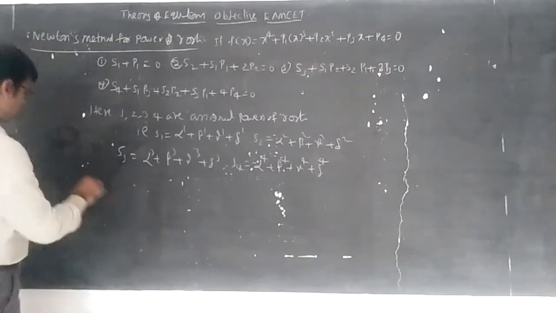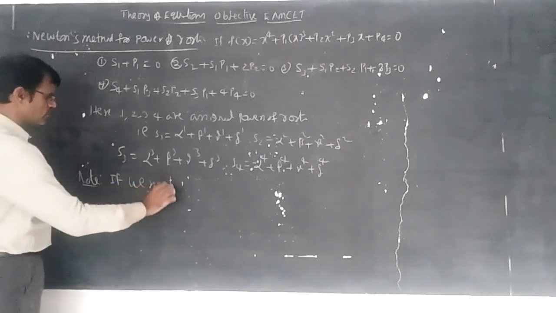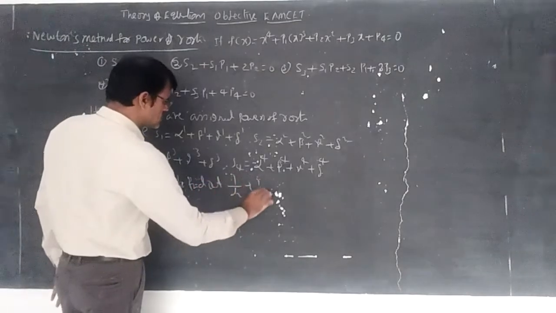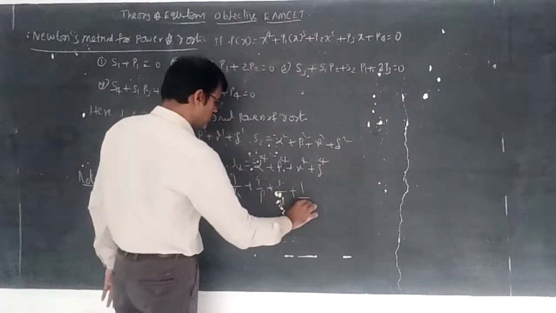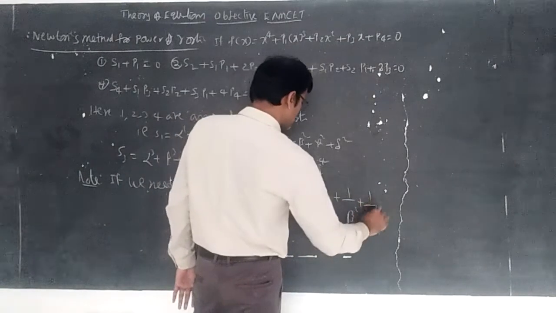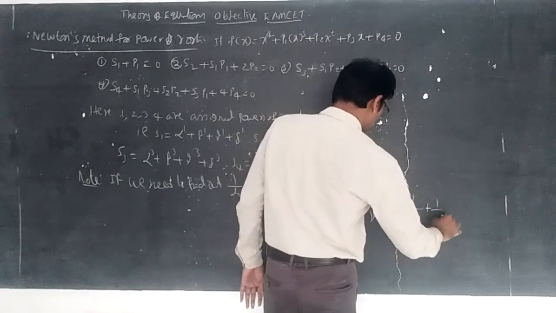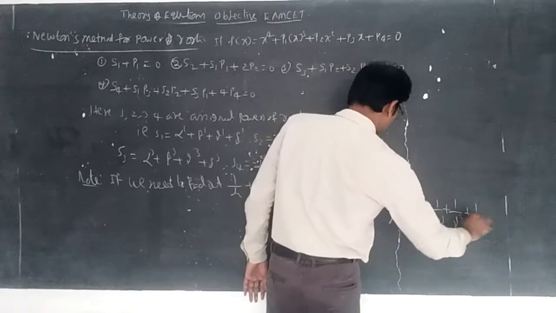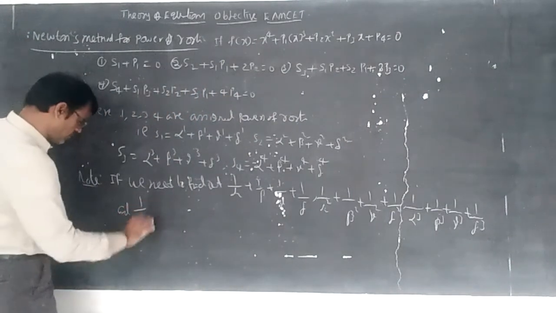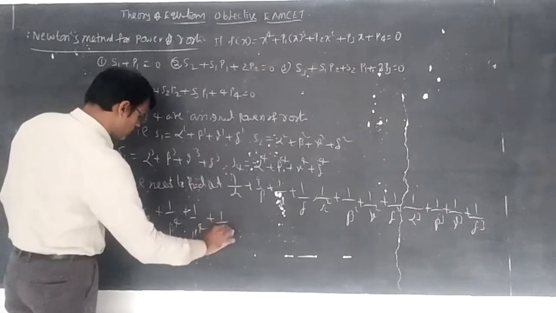Students, if you need to find 1 by alpha plus 1 by beta plus 1 by gamma plus 1 by delta, then 1 by alpha square plus 1 by beta square plus 1 by gamma square plus 1 by delta square, then 1 by alpha cube plus 1 by beta cube plus 1 by gamma cube plus 1 by delta cube, and 1 by alpha power 4 plus 1 by beta power 4 plus 1 by gamma power 4 plus 1 by delta power 4.